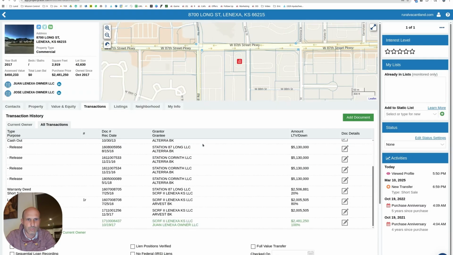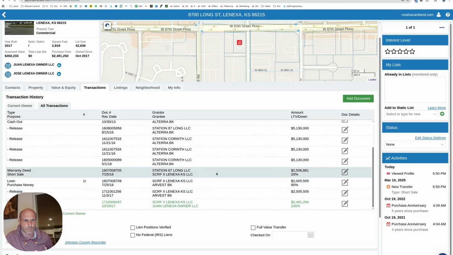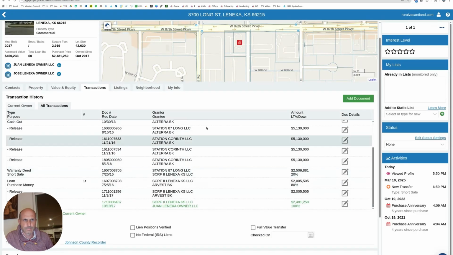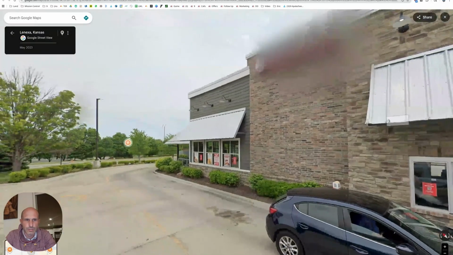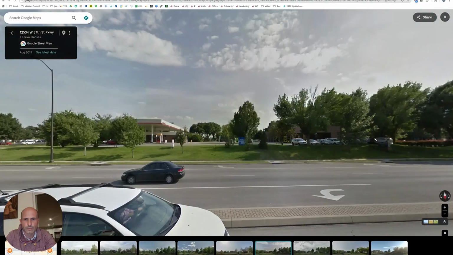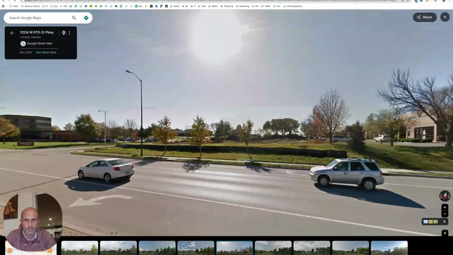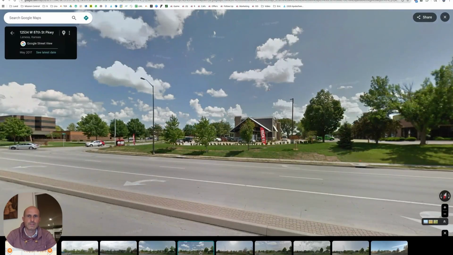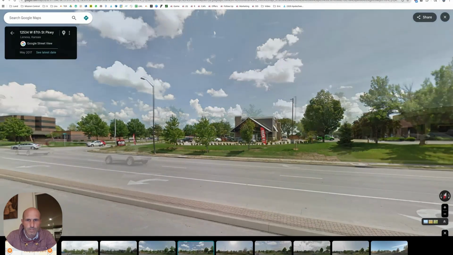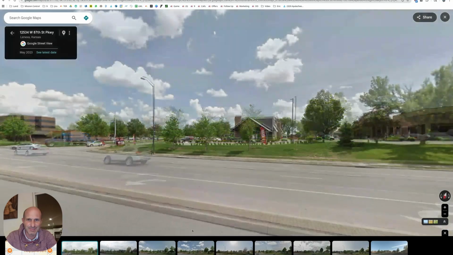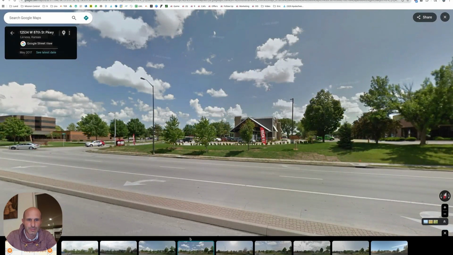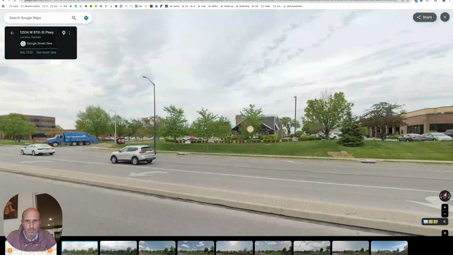So Shell Oil. Ooh, this was a gas station, Corinth, station 87. Let's see here. What is going on? Let's look at Street View. This looks like it was a Shell gas station. Okay, so there's our chicken shop. Let's get out to the road. Oh, there we go. 2015, it was a Shell gas station. 2016, it got bulldozed. 2017, it's a chicken shop. 2023, they need to clip the trees back so you can see the sign. But when they built it, you could see the signs and no little bushes. Now the bushes are a lot bigger.